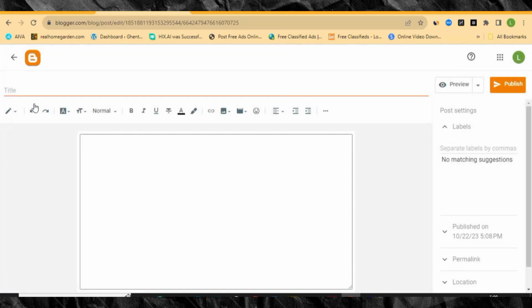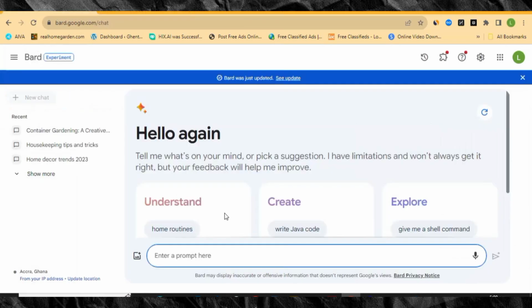So right now, which post are we going to post? Remember, our blog that I'm choosing is about food, right? So I need to do some keyword research. I'm not going to use any tool to do the keyword research. I'm going to use a free tool, that is Google Bard. I will show you how you can use Google Bard to do your SEO as well as use it to write your article. I'll just come over to Google Bard here.